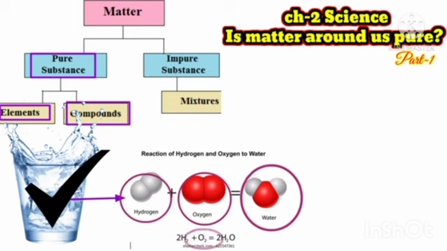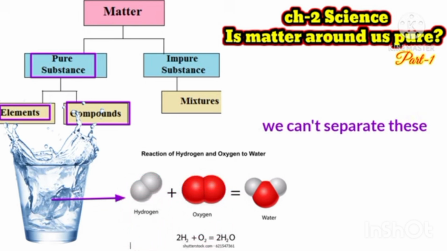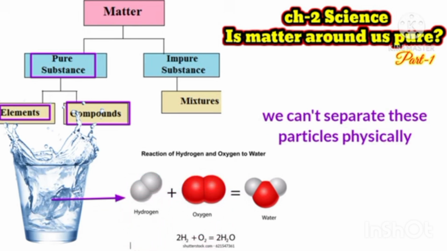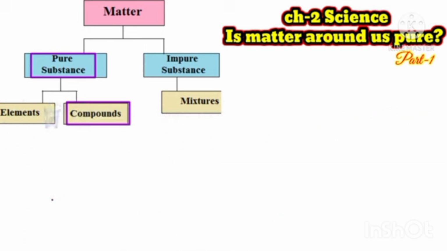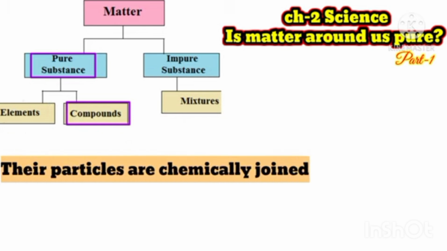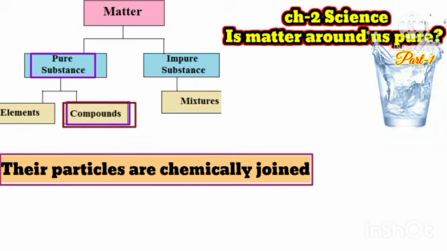So water and carbon dioxide are both examples of pure substances, and we can't separate these particles physically. Like water, we cannot separate it manually or physically, and these pure substances can be separated only by chemical methods. Chemically we can separate these pure substances, but physically it is not possible. I hope it is clear to everyone.